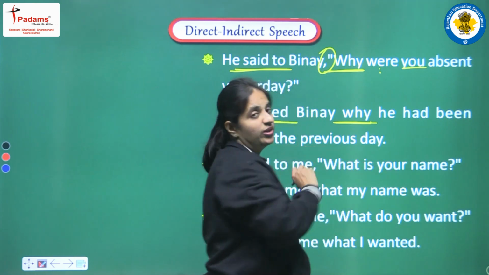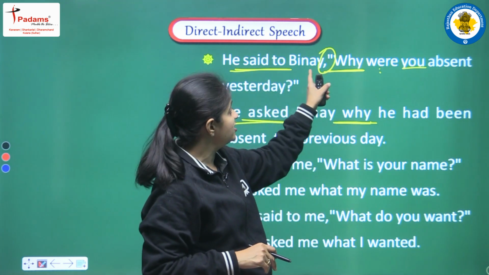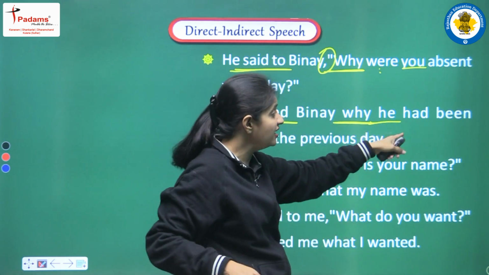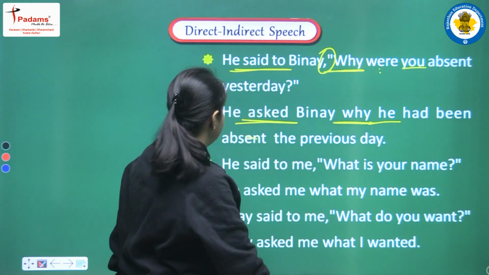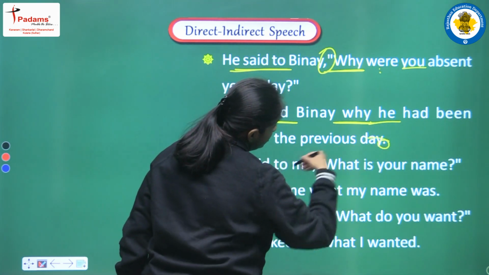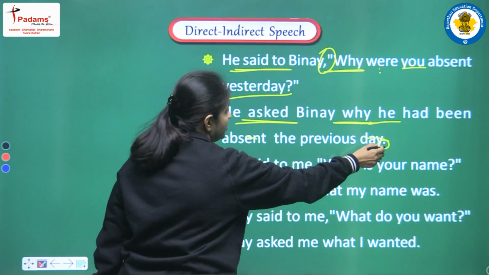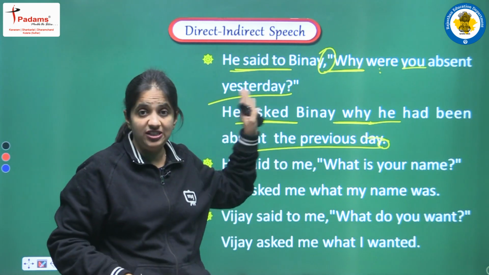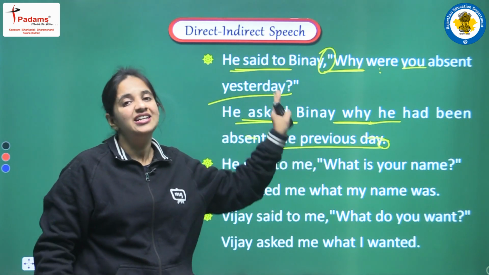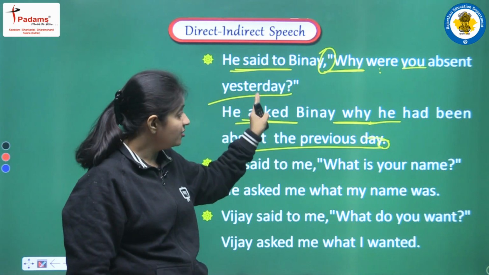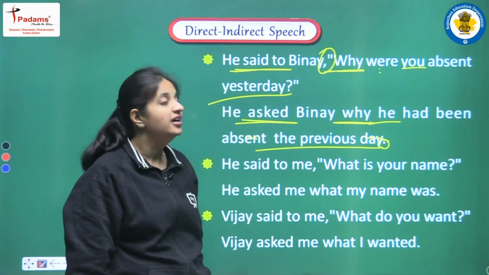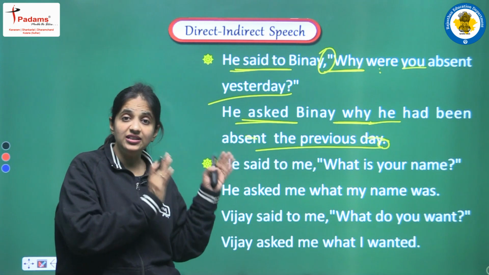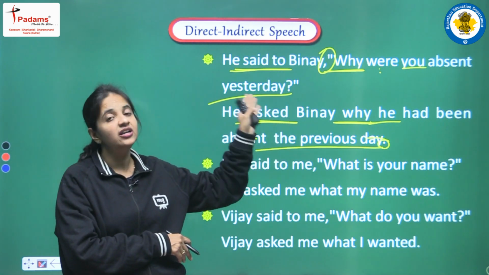And first of all we are doing the change in the pronoun you. It will be changed according to the object, that is Binay. So for Binay we are writing he here. After that our helping verb, and in the end of the sentence we are having one full stop, and yes, yesterday will be changed into the previous day. Clear? So these are all the changes, and after doing all these changes, the complete sentence will be, he asked Binay why he had been absent the previous day. Okay students, so just to observe all the changes step by step, one by one, we have to do all the changes.